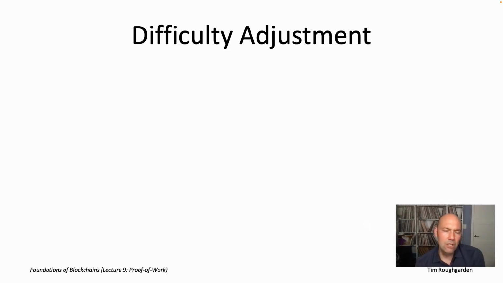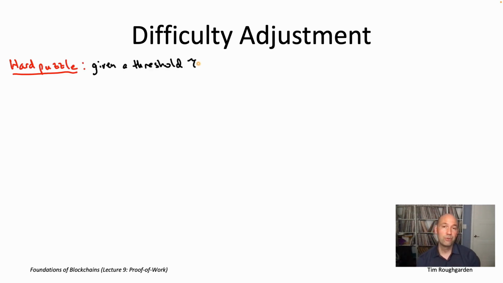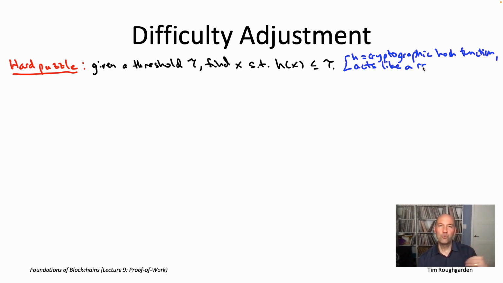All right, so in this video, I want to talk about difficulty adjustment, a question that's probably been on your mind, right? We introduced the hard puzzles that are central to proof of work, where you have a cryptographic hash function little h, and there's some tunable difficulty parameter tau, and solving a puzzle means finding an input x to the hash function of the format that we talked about, such that x hashes to a number that's at most tau.